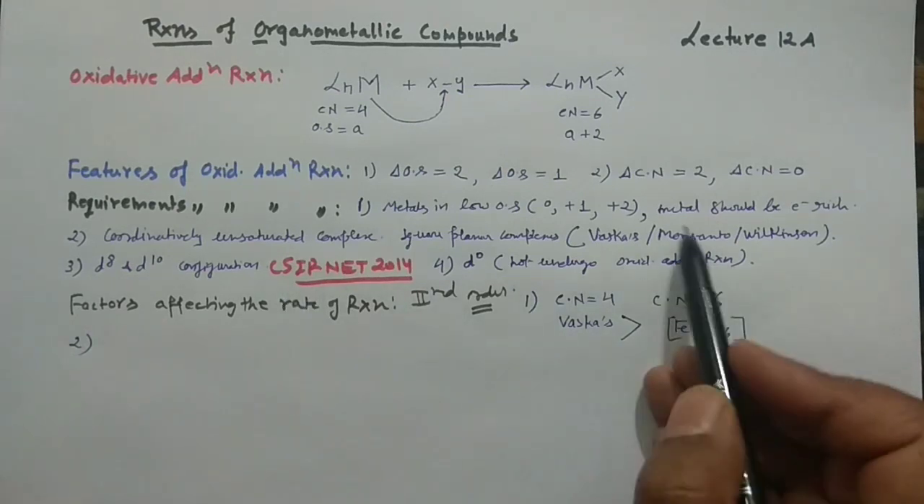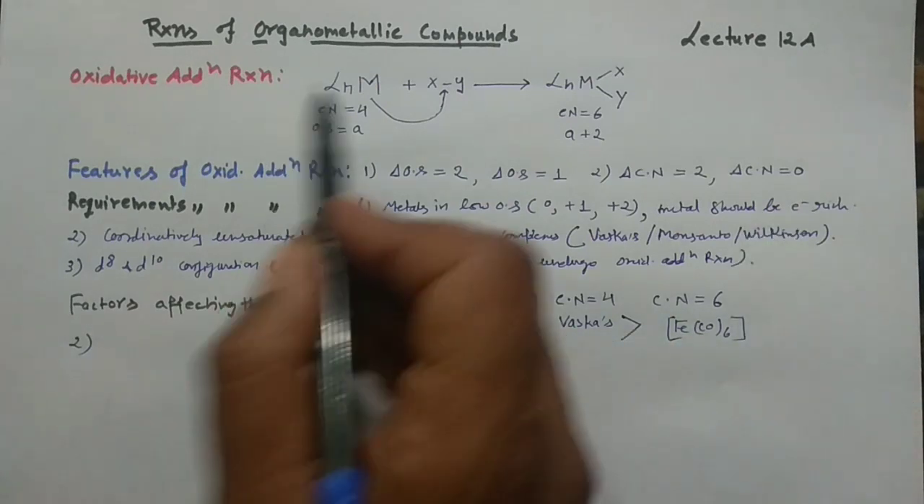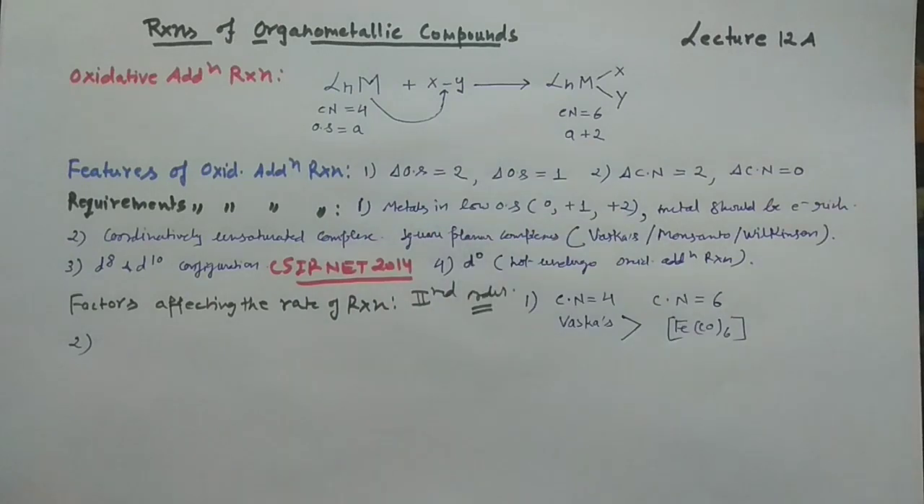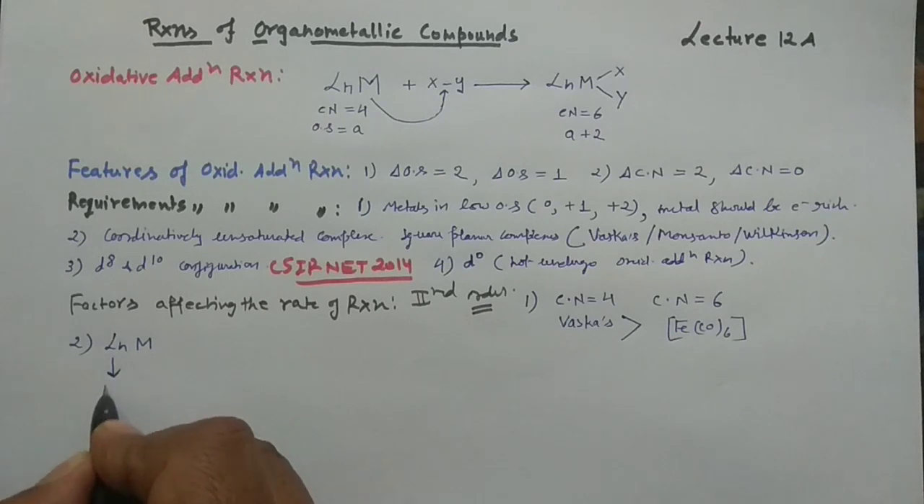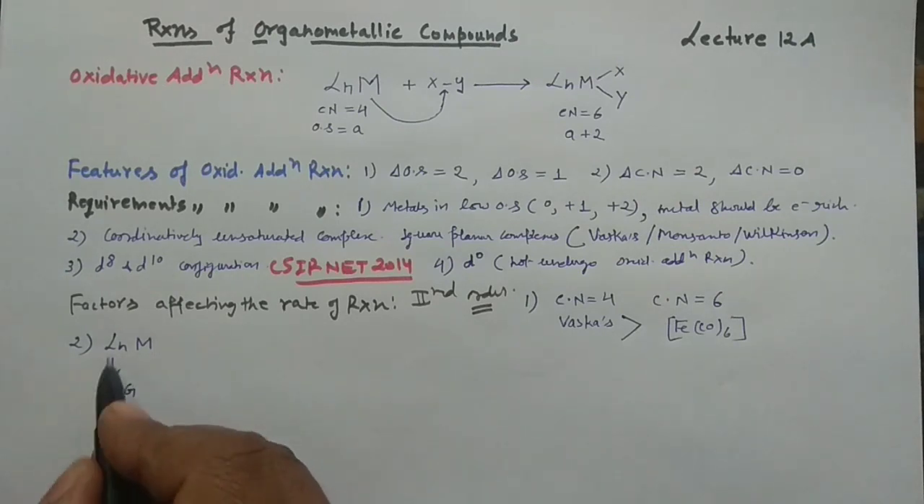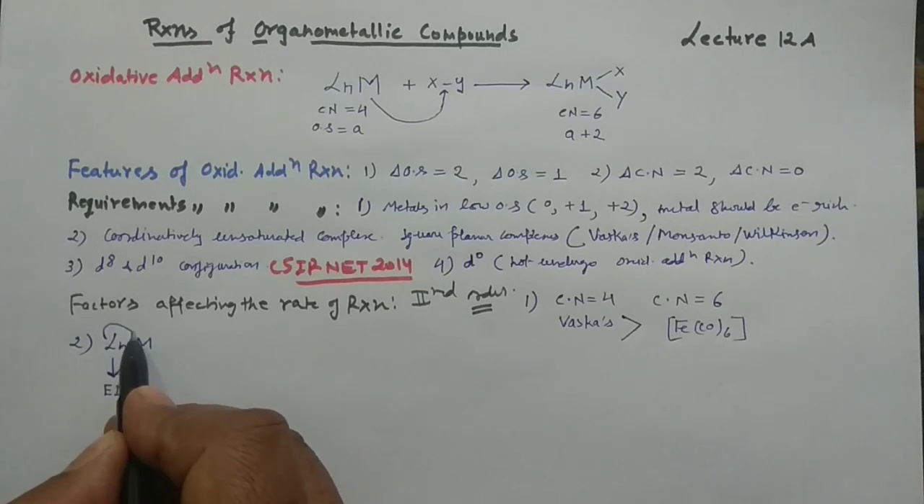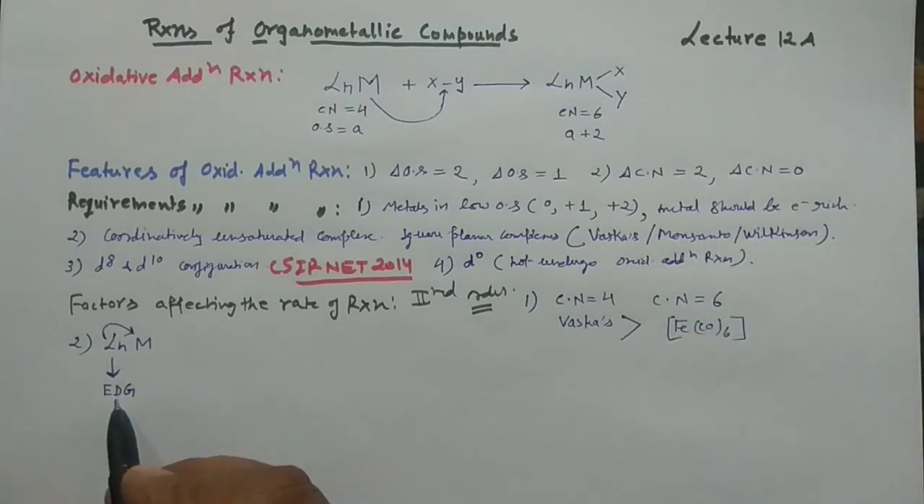I have already told you the metal should be electron rich. When the metal is electron rich, then definitely the ligands also play a very important part. Say you have L n M. If these ligands are EDG, electron donating groups, that means if they are sigma donors, they will donate electron density to the metal, making the metal more electron rich, and when the metal becomes more electron rich, the rate of the reaction would be very high. So you will remember this: EDG will increase